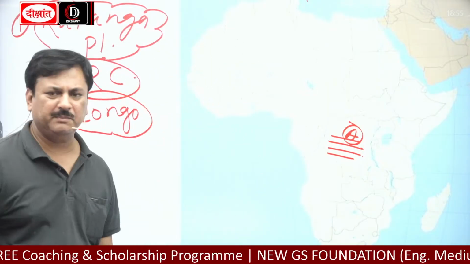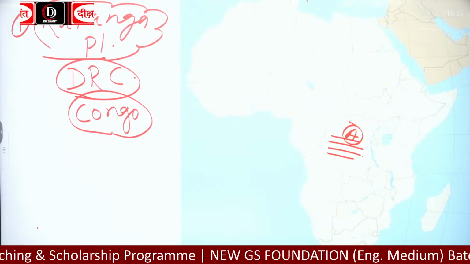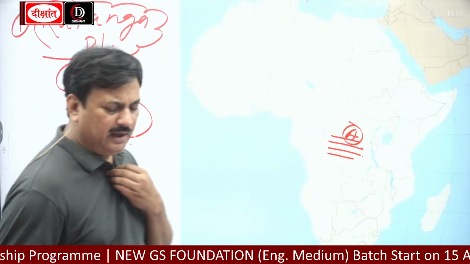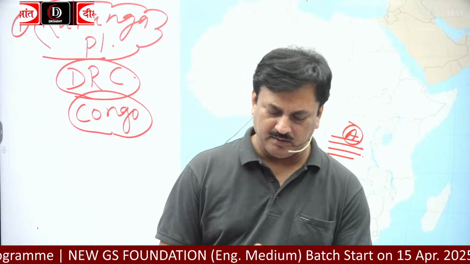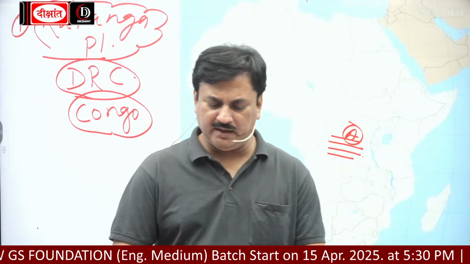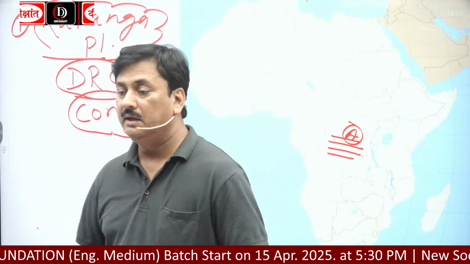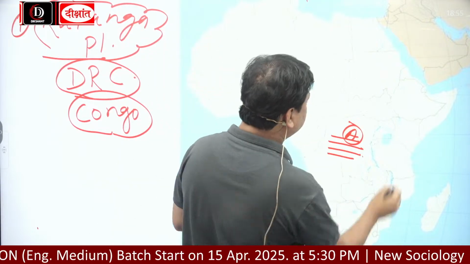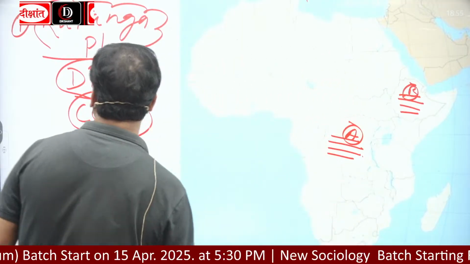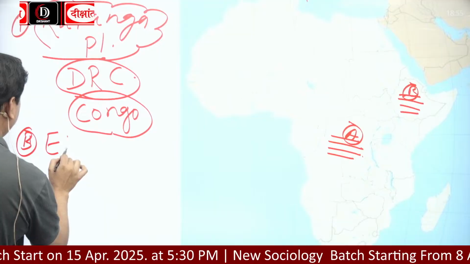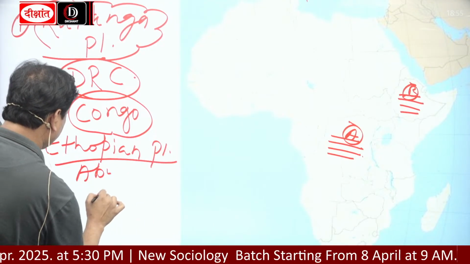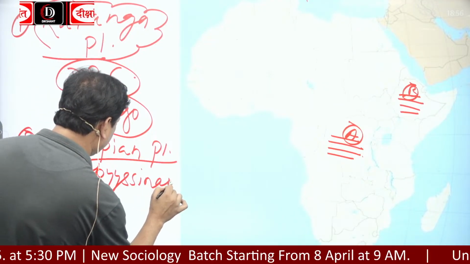Now, next is the Ethiopian Plateau. So it is a plateau of Ethiopia. Ethiopian Plateau is also called Abyssinian Plateau. This is Ethiopia, and what is the name of the plateau? Ethiopian Plateau. Number B is Ethiopian or Abyssinian Plateau.